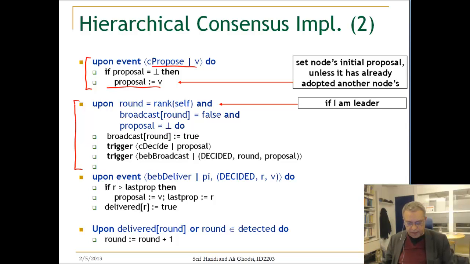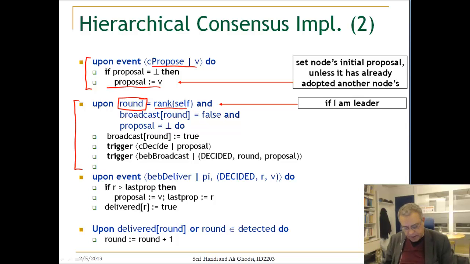So it is saying if the rank of this node is equal to the value of the local variable round. It means if I am, say, process P3 and I'm in round 3, then I should be a leader.